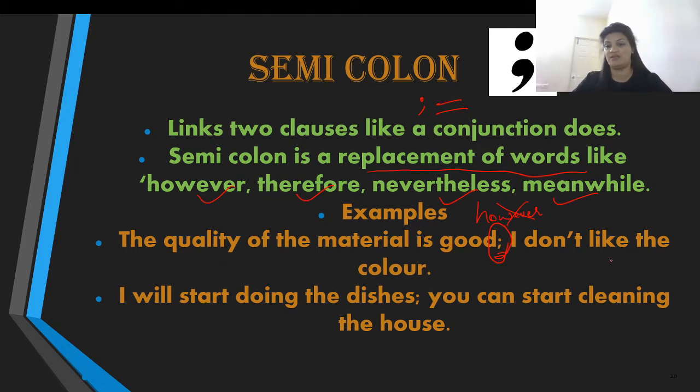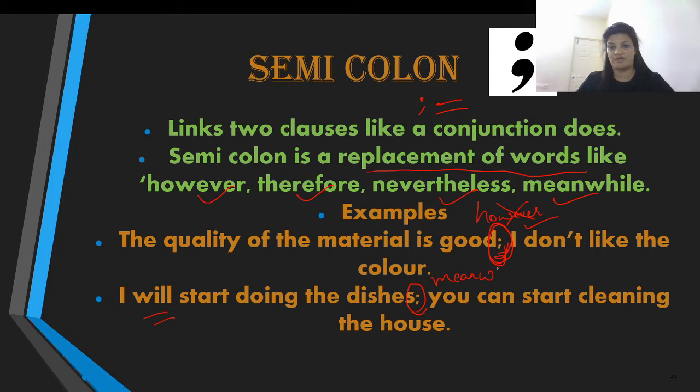So: the quality of the material is good. However, I don't like the color. Or: the quality of the material is good; I don't like the color. So this semicolon is a replacement of the word however in this statement. The next one: I will start doing the dishes. You can see the usage of the semicolon over here. I will start doing the dishes;